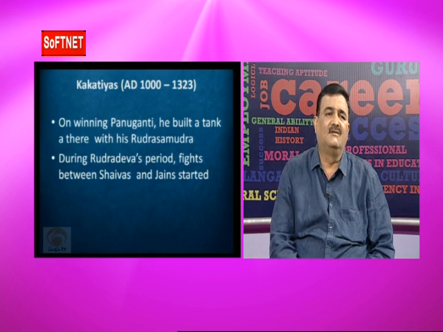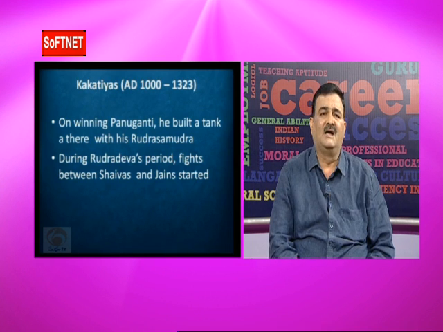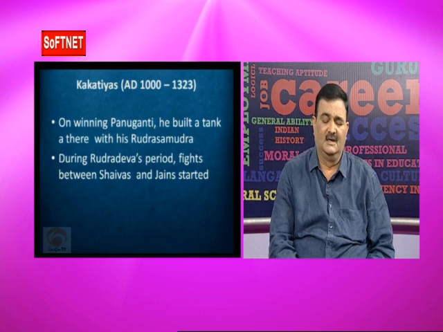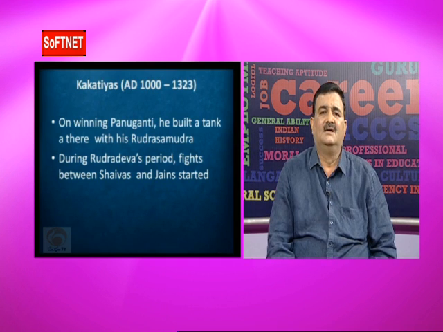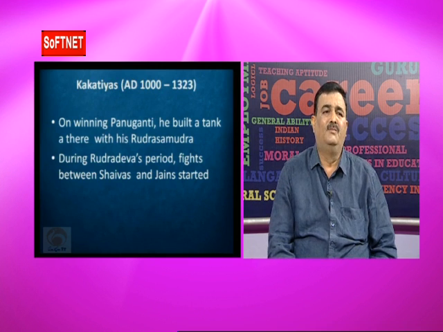During Rudradeva's period, the rivalry started between the Shaivas and Jains at Anamakonda. So, in whose period did this rivalry start between Shaivas and Jains? The answer is Rudradeva. Who constructed the Rudra Samudra tank? The answer is Rudradeva.